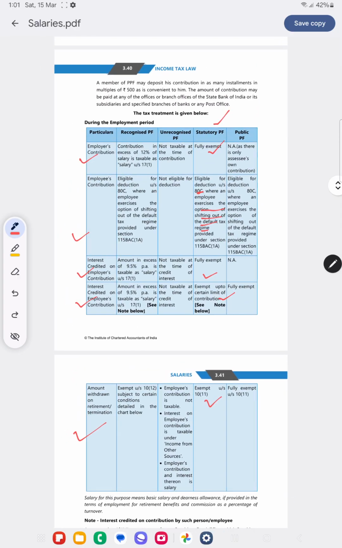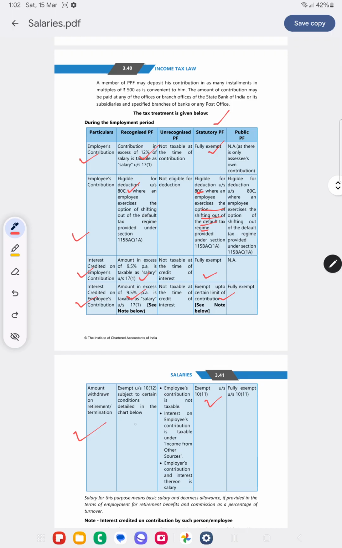Now we shall see RPF. Employer's contribution in excess of 12% of salary is taxable. So up to 12% of salary will be exempt. Employee's contribution is eligible for deduction under section 80C if opting for the old regime. Interest credited in excess of 9.5% per annum is taxable. That applies to interest on the employer's contribution and interest on the employee's contribution, in excess of 9.5%, which will be taxable. What is the amount withdrawn at retirement?